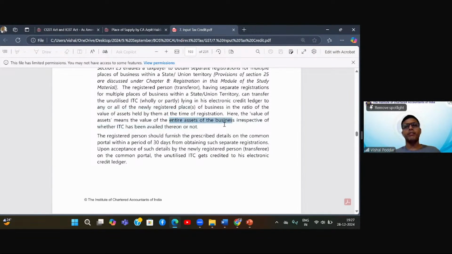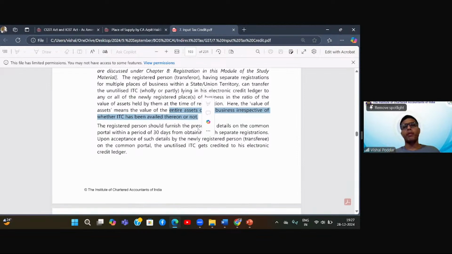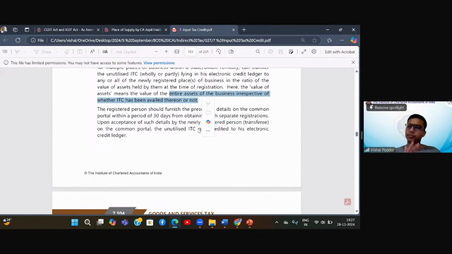So whatever assets I have given to Mumbai, to Pune and to Nashik, those assets may or may not have ITC, makes no difference. So let us say Mumbai has all the movable items and Pune and Nashik has the immobile item. Still, if I want to distribute credit to Pune and Nashik, it will go in the ratio of value of assets, which will be majorly the immobile properties, that is the offices and the buildings. That is allowed. Now, how this will be done?